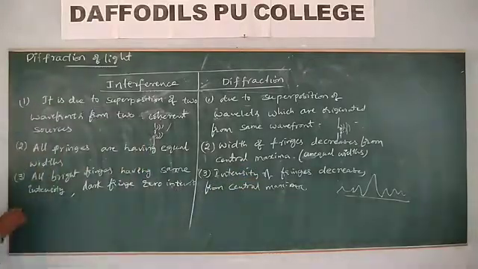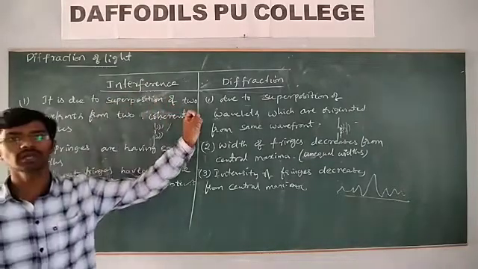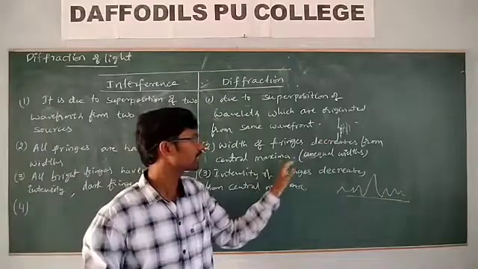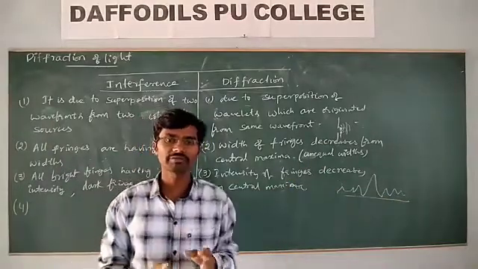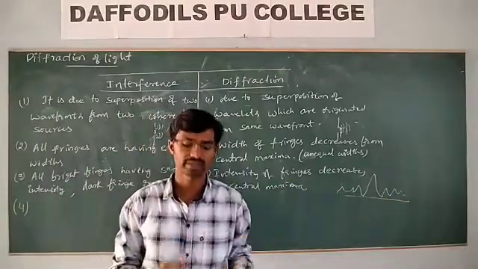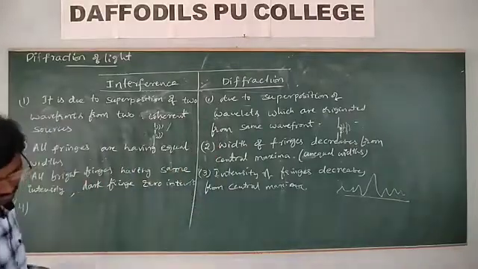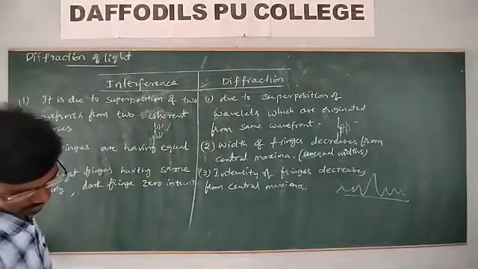Now here, the number of fringes formed is large, but in diffraction the number of fringes formed is smaller.